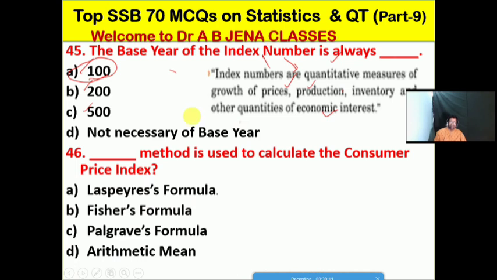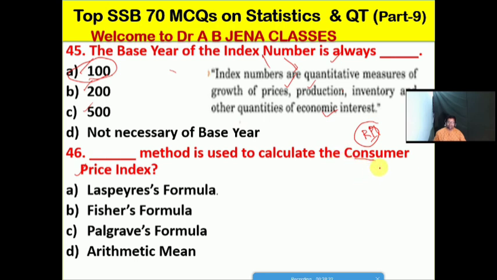Next one we will see: which method is used to calculate the consumer price index, friends? Just wait, we will discuss later the meaning of consumer price index and retail price index.